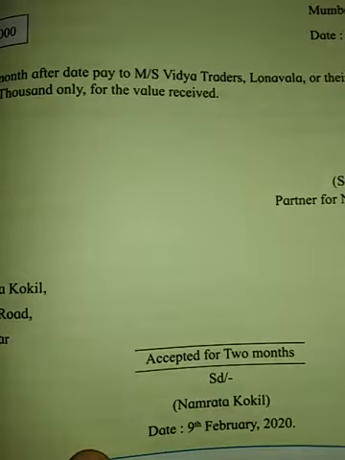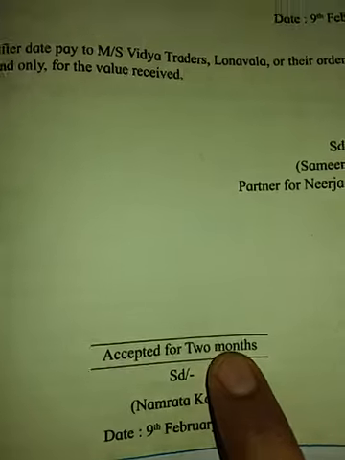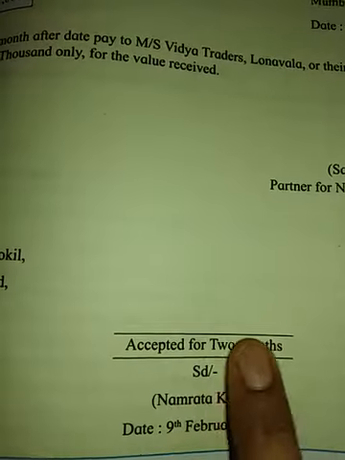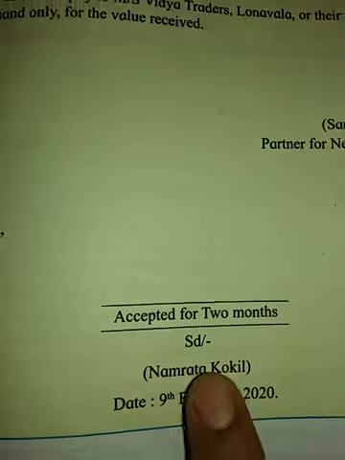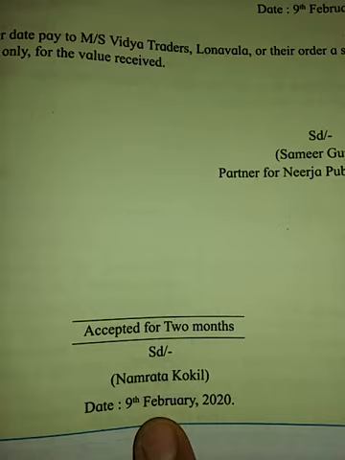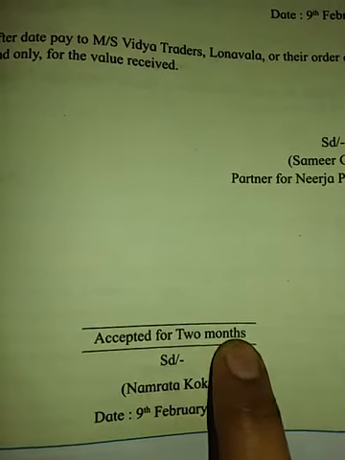Panvel Road, Kharghar. See now, accepted for 2 months. The bill is drawn for how many months? 1 month. But it is accepted for 2 months. Sign Namrata Koki, 9 February. The bill is drawn on 9 February and accepted on the same day, 9 February, but accepted for 2 months.